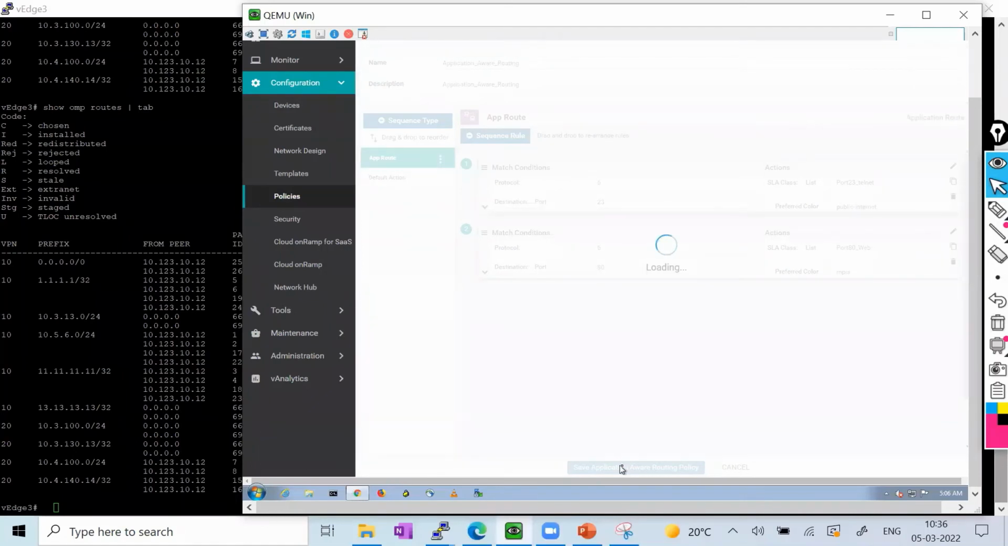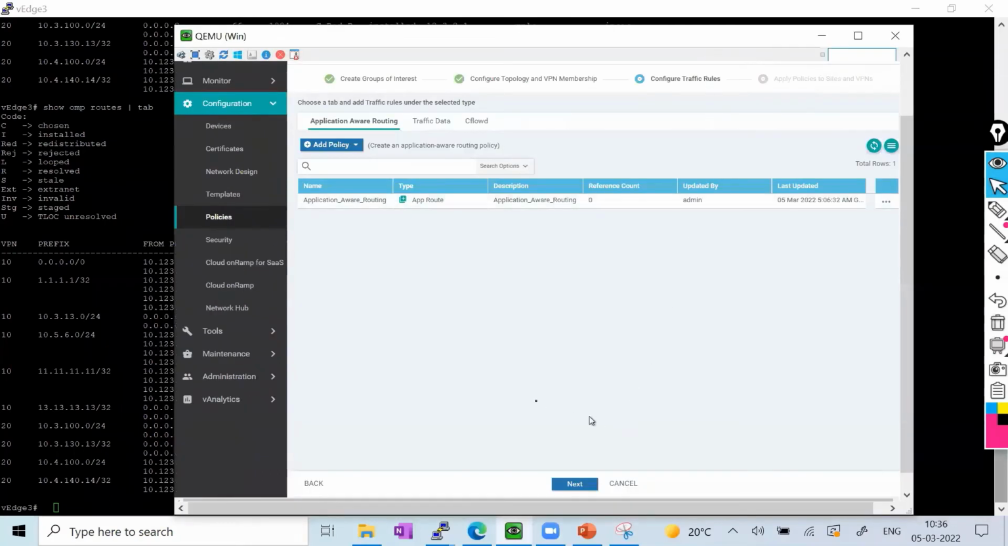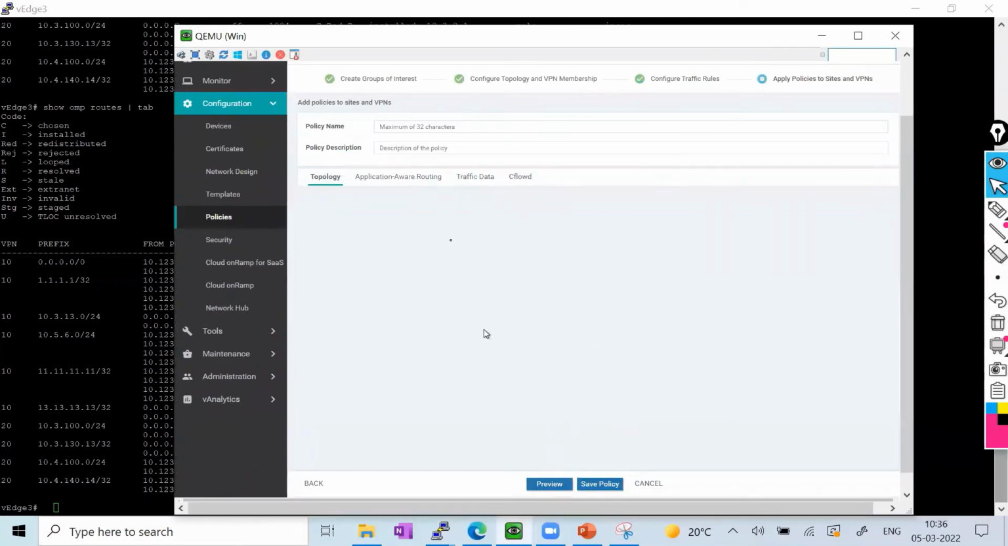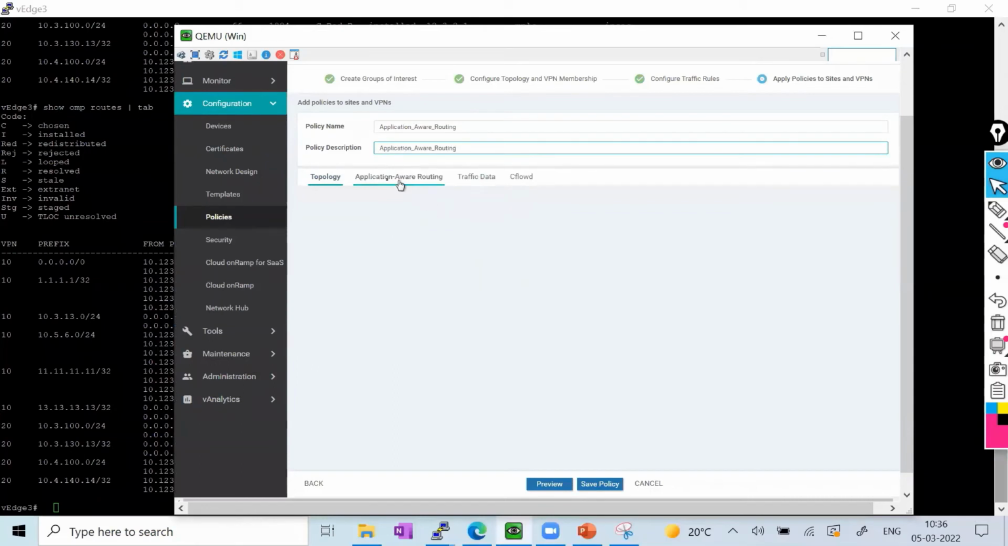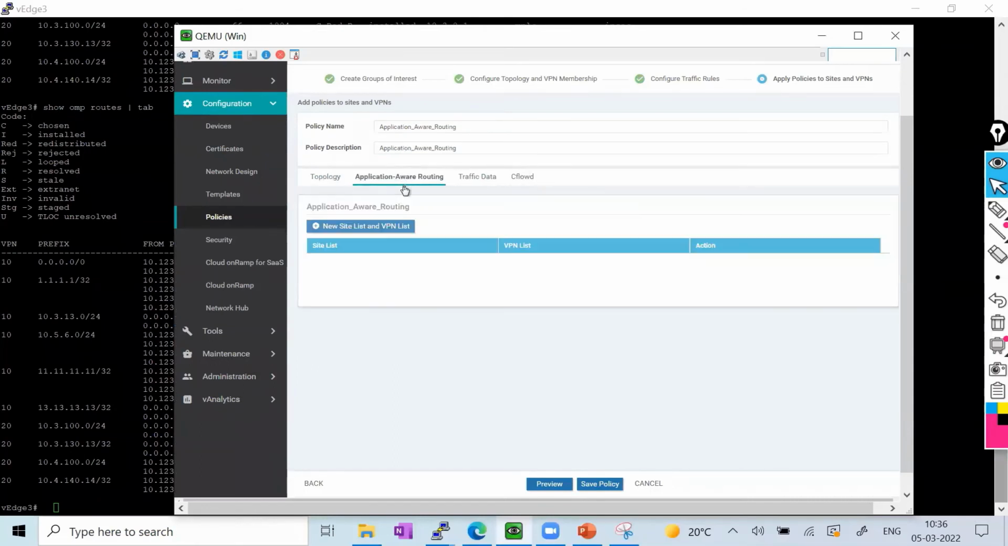After doing this one, what I have to do, I have to define the next thing, that is the condition for which this application should be applied. So now I'm going to next, and after going to the next, I have to use the name again, what I used earlier, application aware routing. And here I'll go in the application aware routing tab. So just click on the application aware routing.